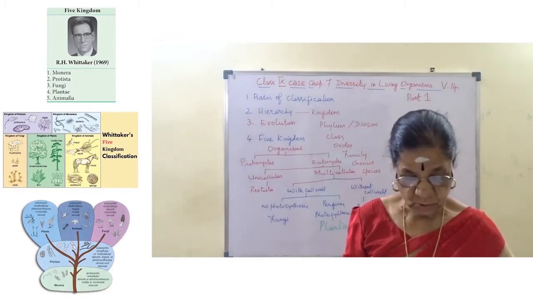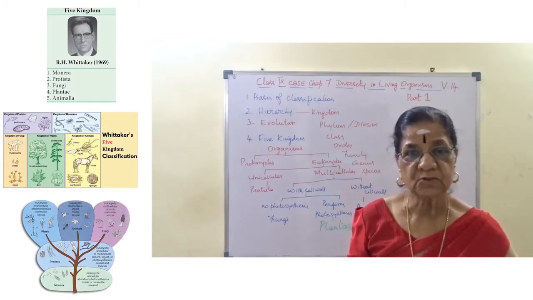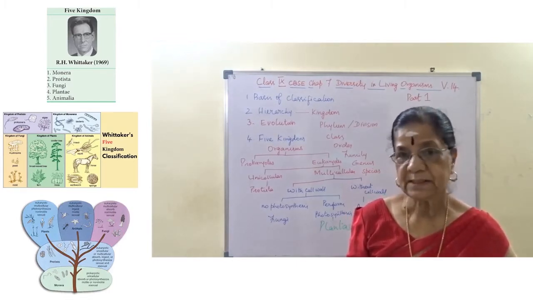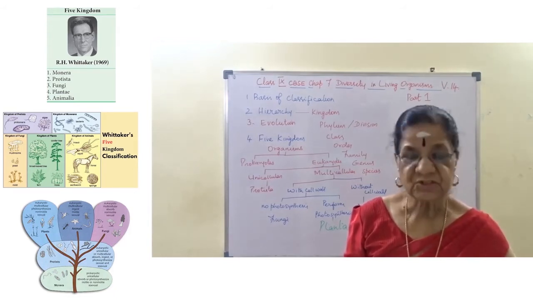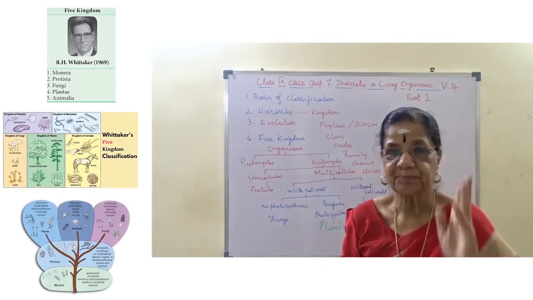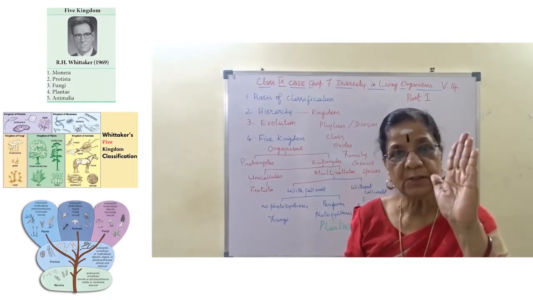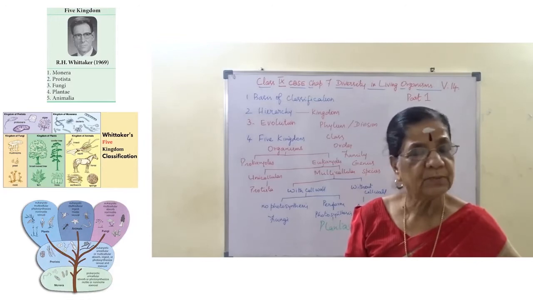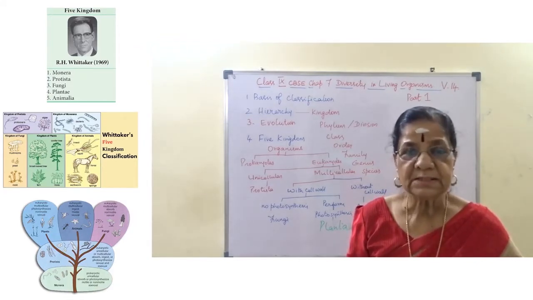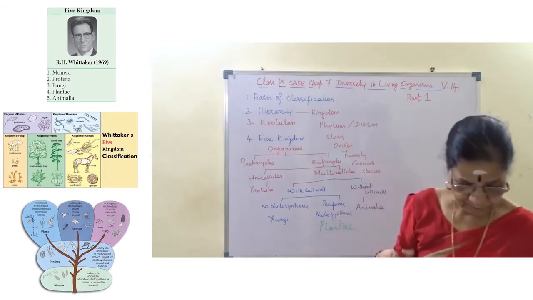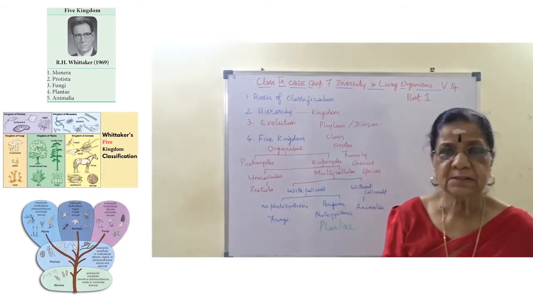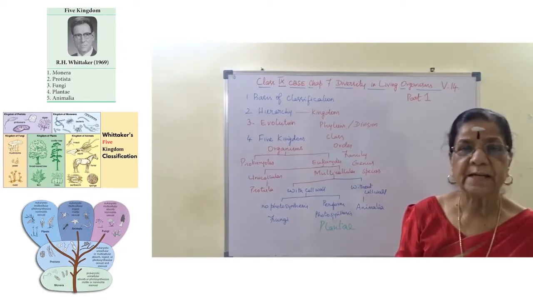Then does your nose look exactly like your friend's nose? Definitely not. Then is your handspan the same as your friend's handspan? It will not be. So these are differences. This difference is an identity.